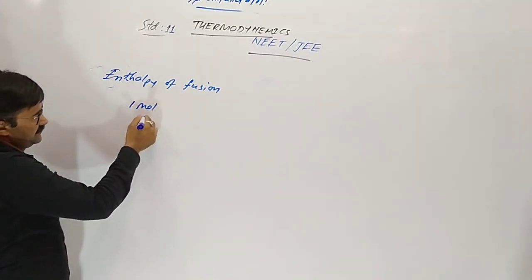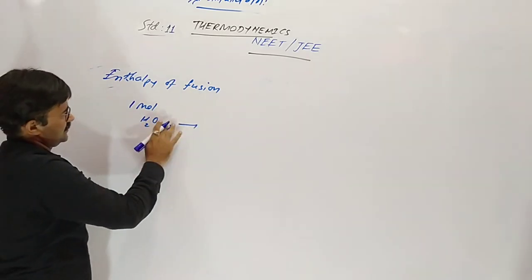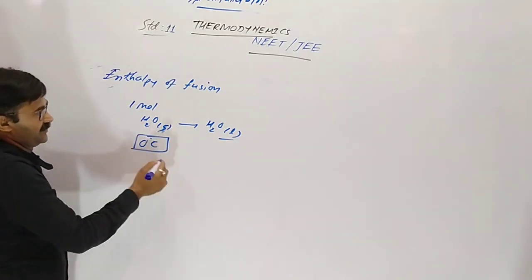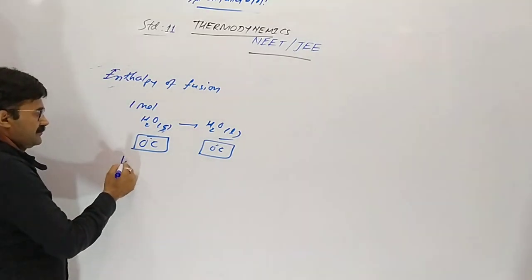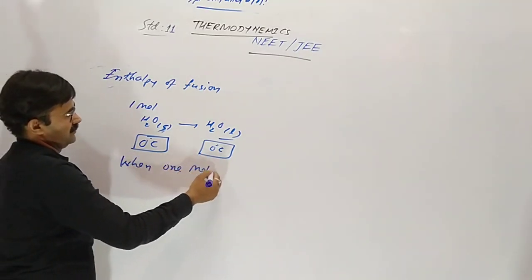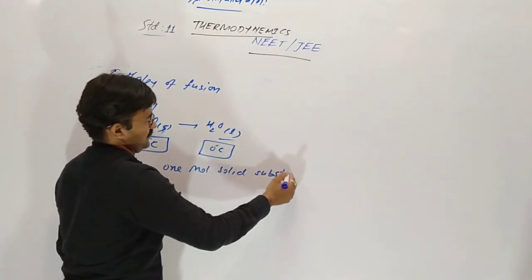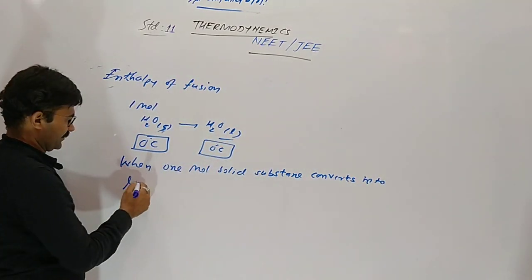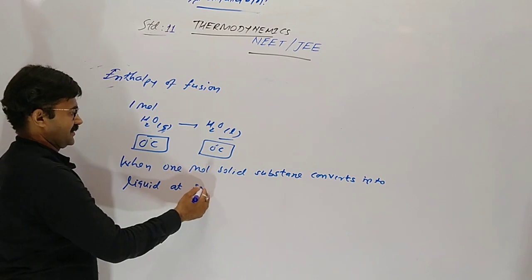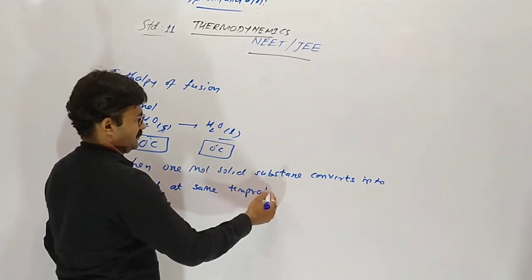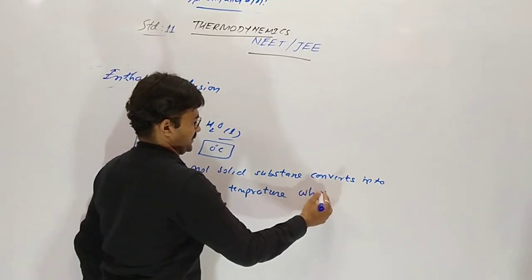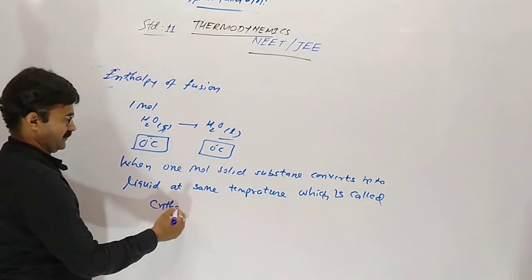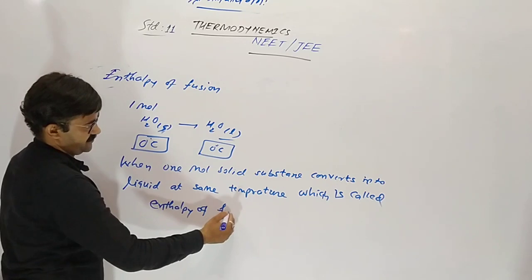One mole solid substance converts into liquid at the same temperature, which is called enthalpy of fusion.